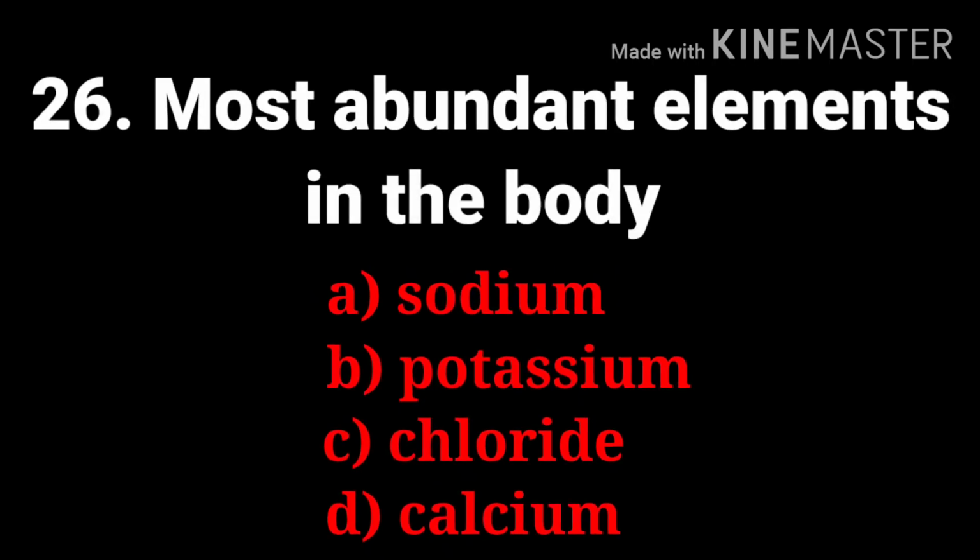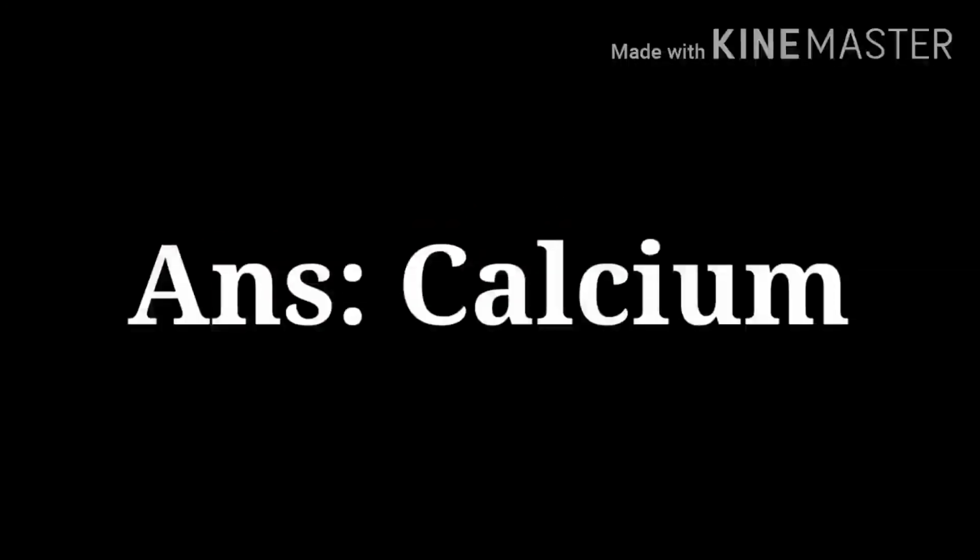The next question, most abundant element in the body. Options are sodium, potassium, chloride, and calcium. Most abundant element in our body. Answer is calcium.